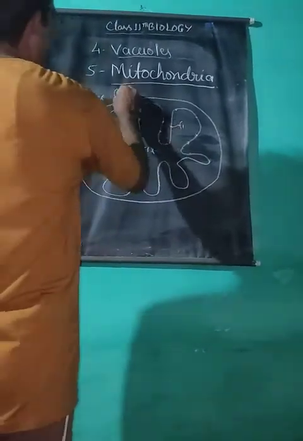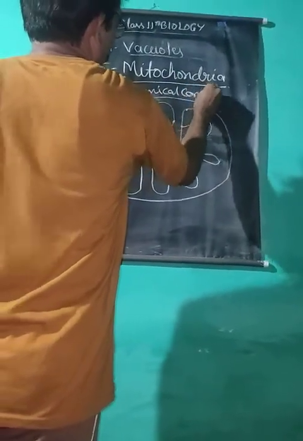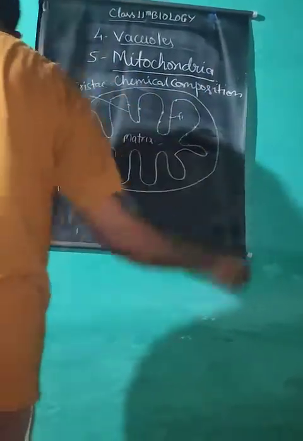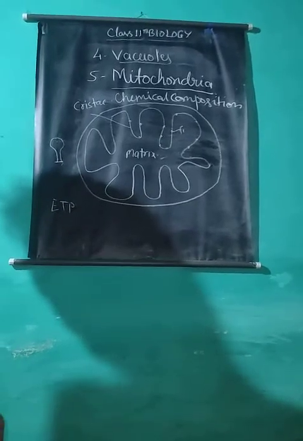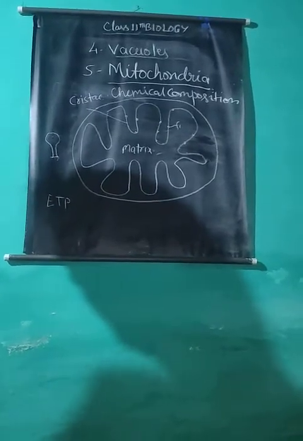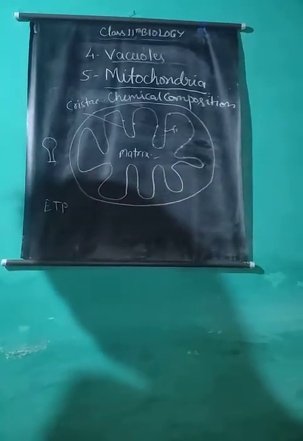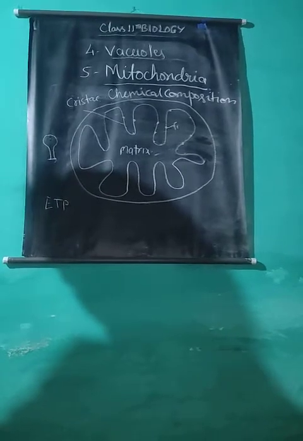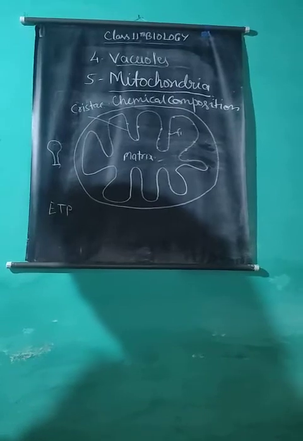Chemical composition of mitochondria. Chemically, mitochondria consist of protein 73%, lipids 25 to 30%, out of which 90% is phospholipids, RNA 0.5%, and a small amount of DNA.